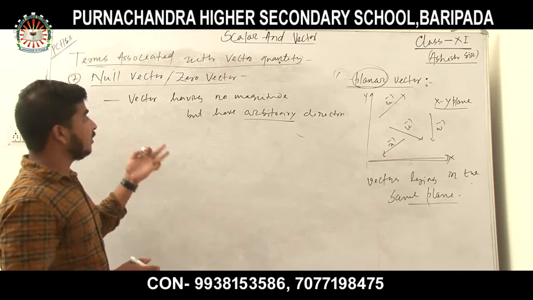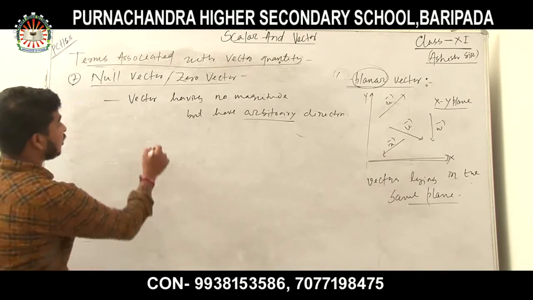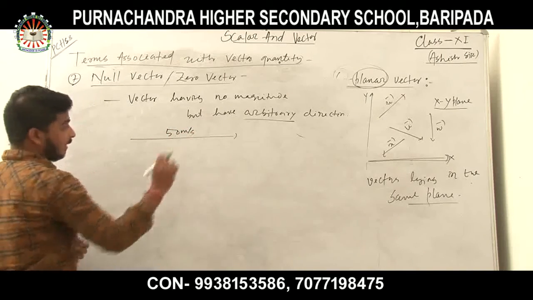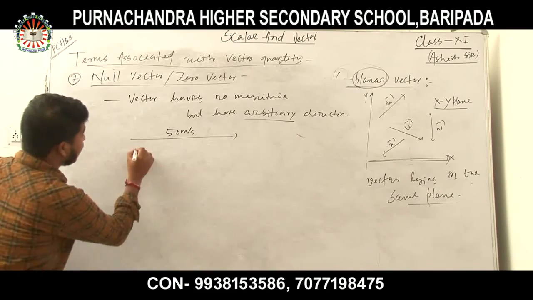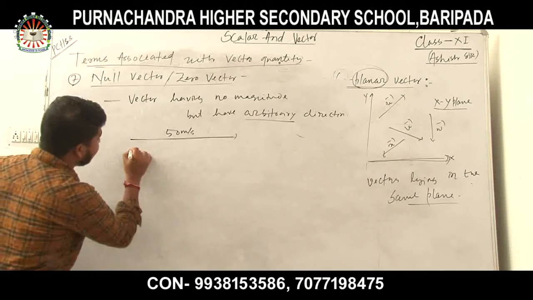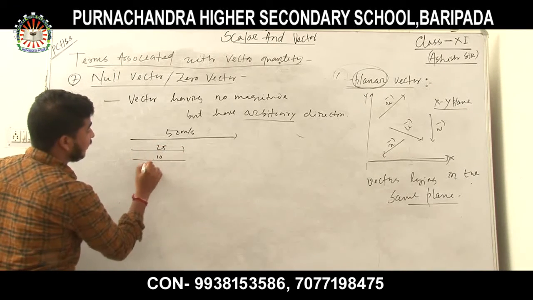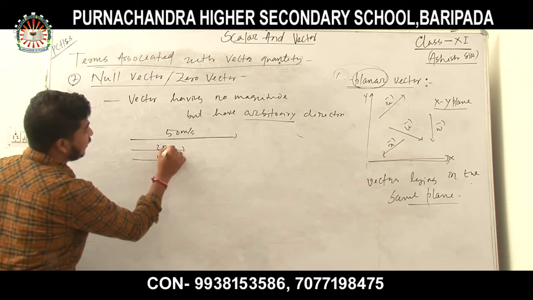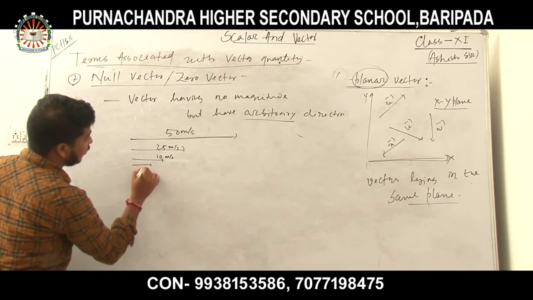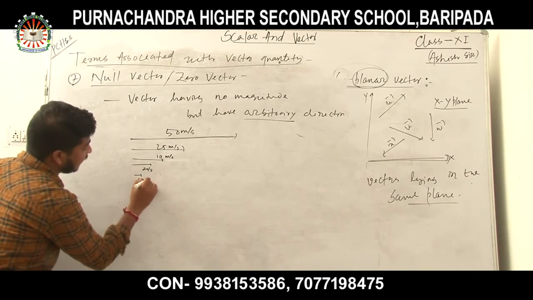How is it possible that there is no magnitude but there is direction? So look at the example. Suppose this is 50 meter per second. It is a vector quantity. So this line represents the magnitude. This is 25 meter per second, this is 10 meter per second, this is 2 meter per second, this is 1 meter per second.